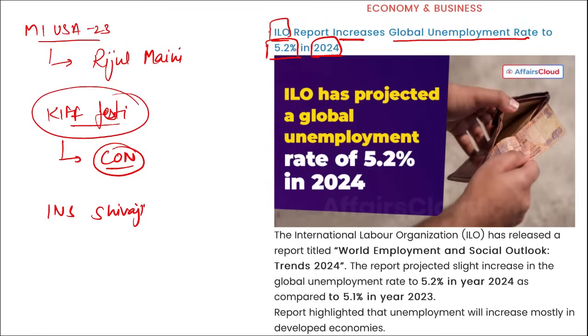Correct? Next, if I ask you, tell me which Indian airport has been recognized as one of the world's most beautiful airports? It is Kempegowda International Airport of Bangalore, Karnataka.